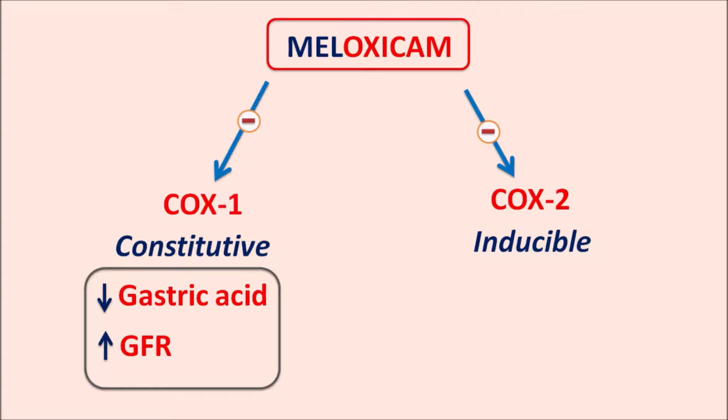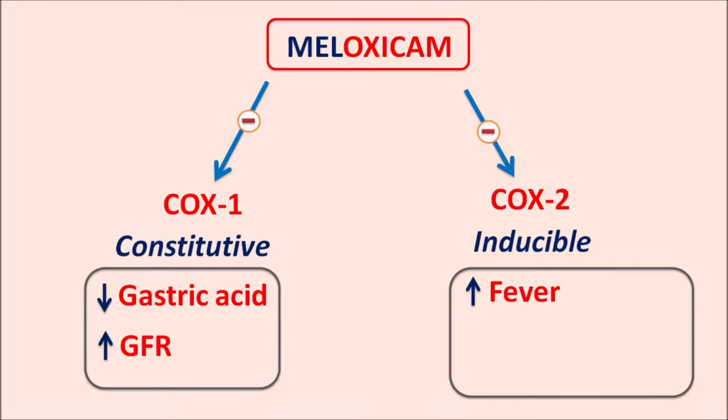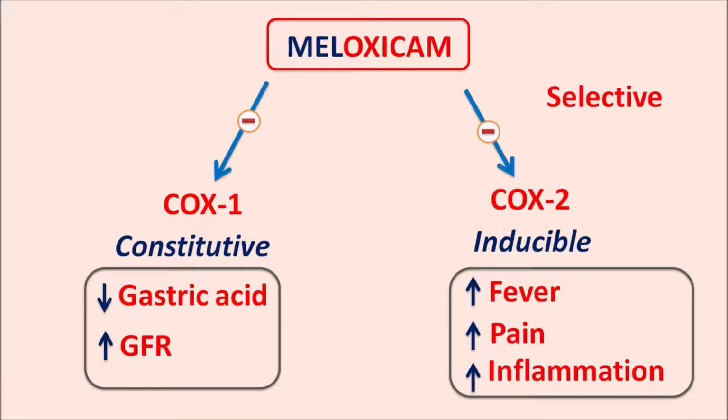So COX-1 has some beneficial actions in the stomach as well as the renal system, whereas COX-2 is inducible, where it is responsible for increasing fever, pain as well as inflammation. Now meloxicam can inhibit both COX-1 as well as COX-2 enzyme activity, but it is somewhat more selective towards the COX-2 enzyme compared with the COX-1 enzyme at low doses. So at low dose, meloxicam will have fewer side effects related to inhibition of the COX-1 enzyme.